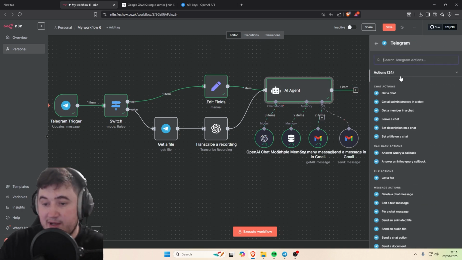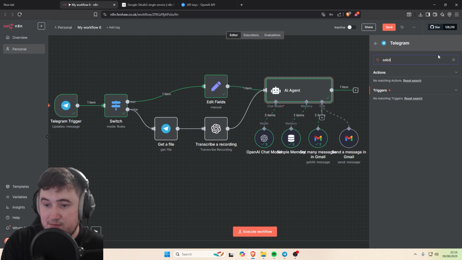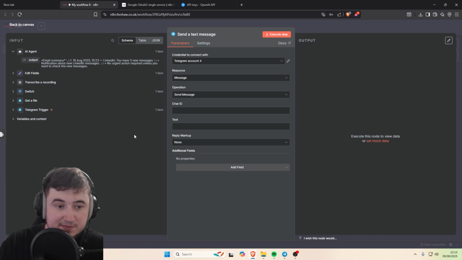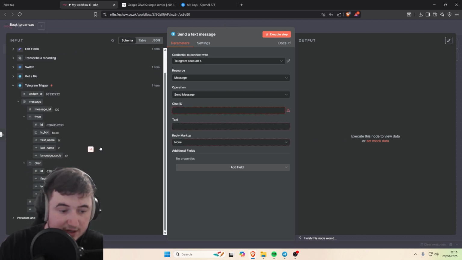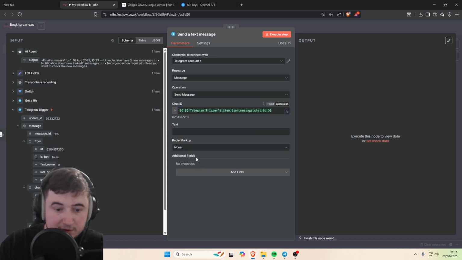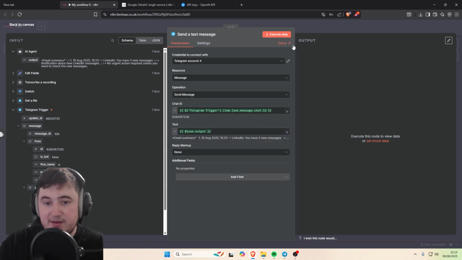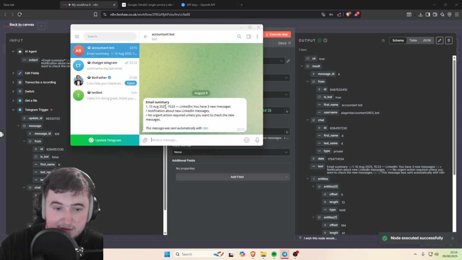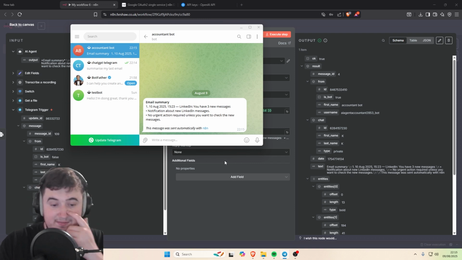Now I want to add that Telegram module back in. Telegram, send text message. Boom. Now on this side you'll see the inputs. What I'm going to do is I'm going to go to chat ID, get the Telegram trigger chat ID there, drag that in. Then I'm going to go up to the top, and then for text, you want to put the output here. Boom. And then that will work. If I just go execute step, it's going to send us a Telegram notification. Boom. Email summary. That was when I got the email, and it was a message from LinkedIn about having 3 new messages. So boom. Like, that's literally all you need to do.